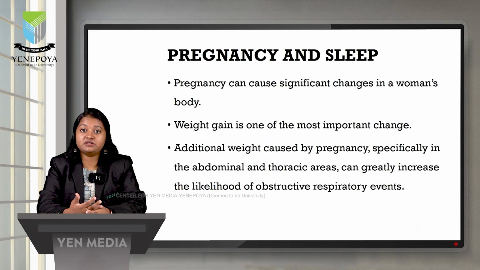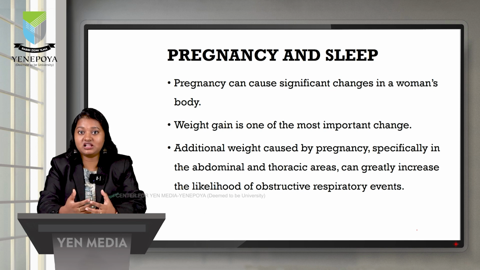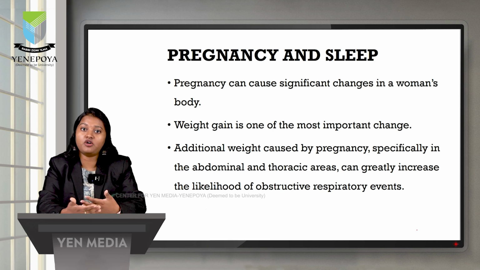The other physiological process that causes change in sleep is pregnancy. So pregnancy can cause a significant change in women's body. Weight gain is one of the most important changes which occurs during pregnancy, which causes a significant change in the sleep architecture. This additional weight caused by pregnancy, especially in the thoracic and abdominal areas, can increase the likelihood of obstructive respiratory events, especially apneas and hypopneas.